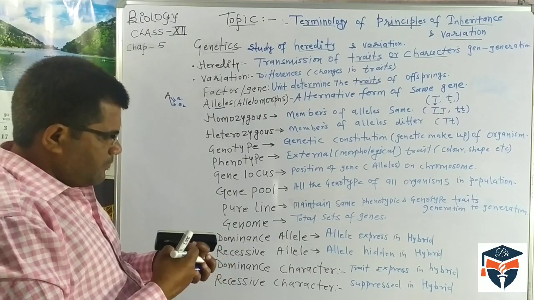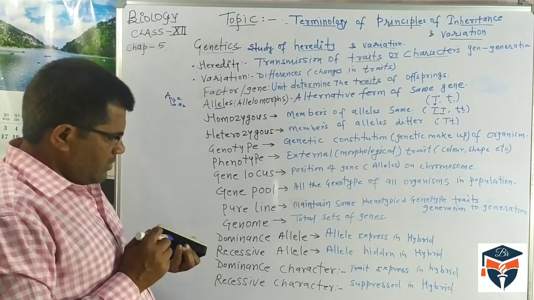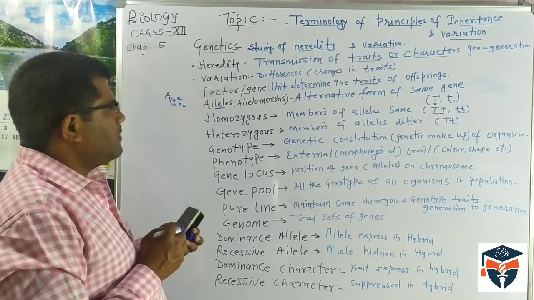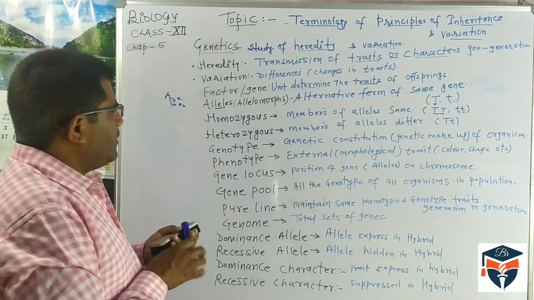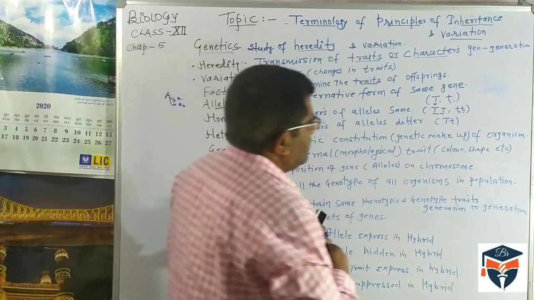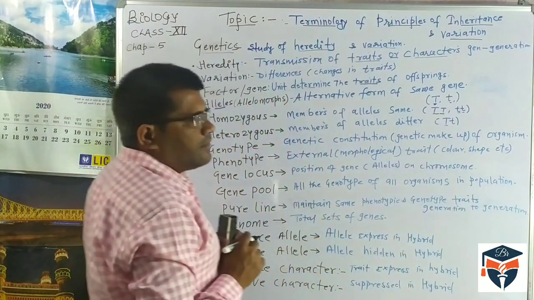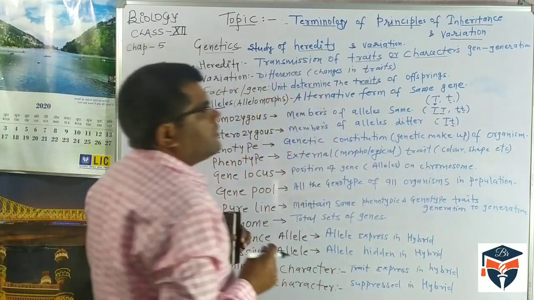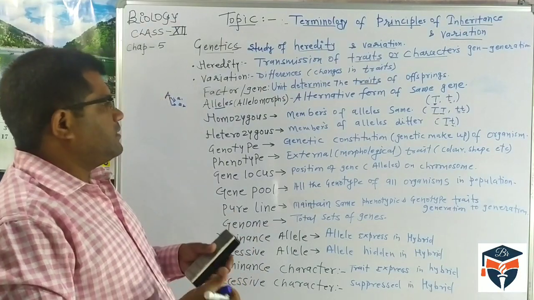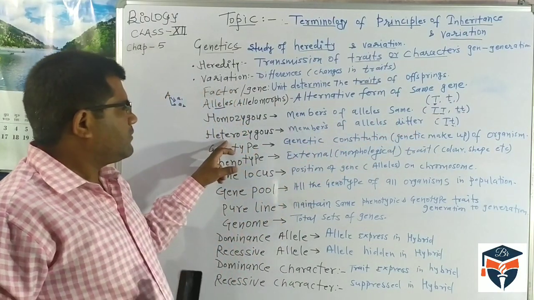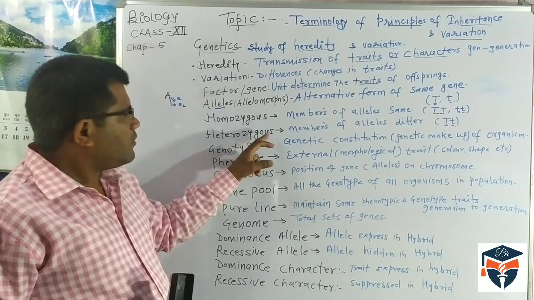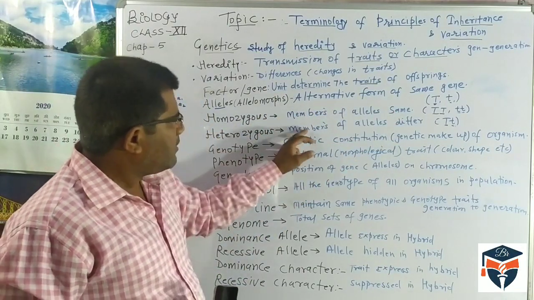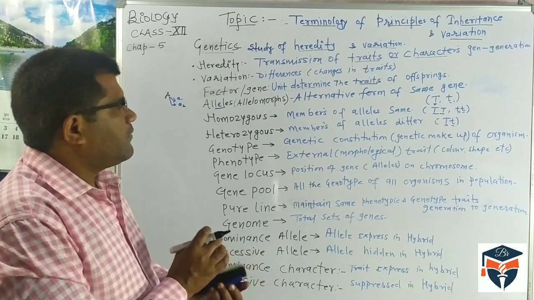So homozygous means what? The alleles are similar. Members of the allele pair that are the same is called homozygous. If you see another organism, capital T is one allele and small t is another allele. So in any organism, if the alleles differ, this is called the heterozygous condition. So homozygous has similar alleles and heterozygous has different alleles.